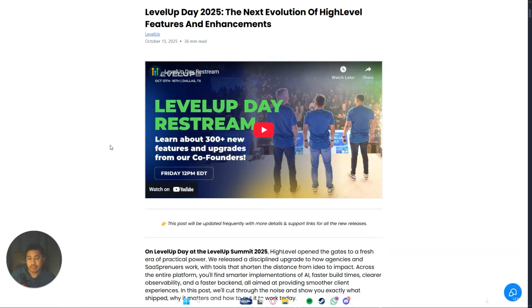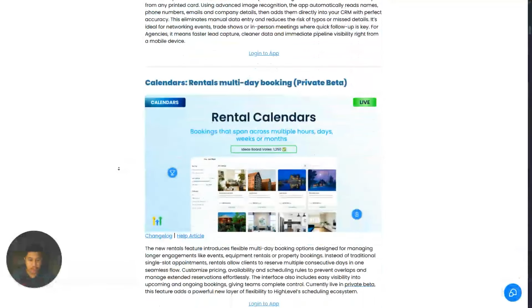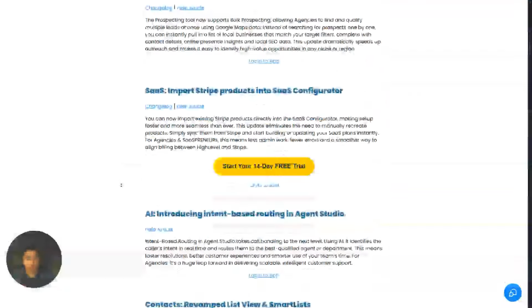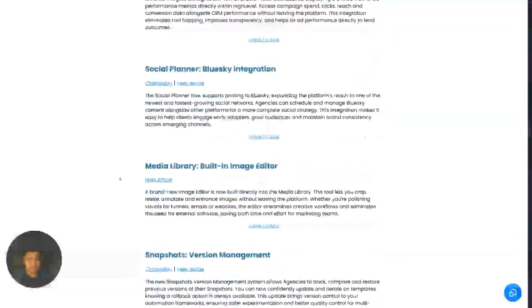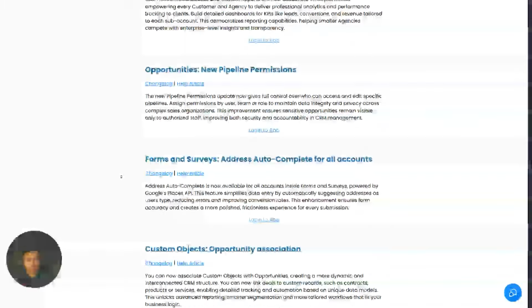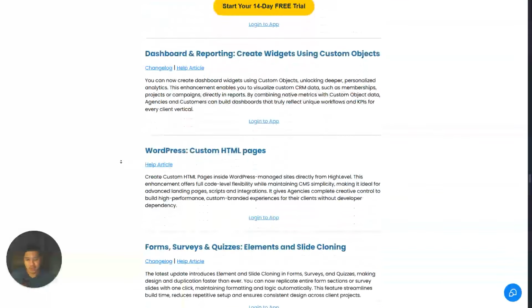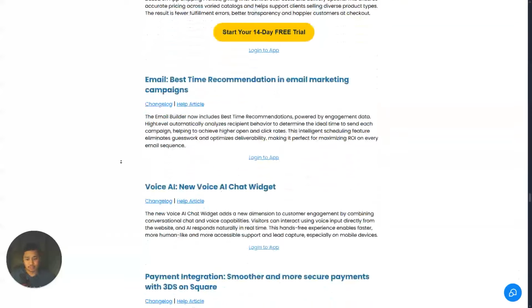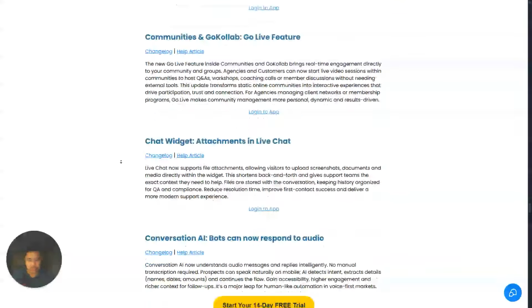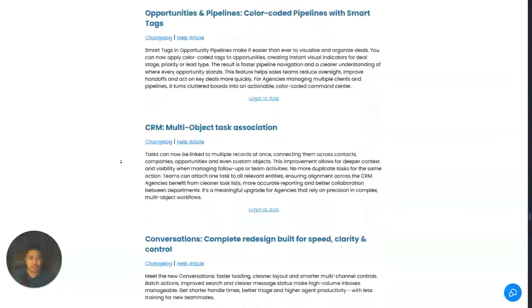October 2025, nag-drop si GoHighLevel ng 300 plus new features on their software. And maybe nagtataka ka, just by looking at these new features, if you scroll down even further, this is just way too much, Matt. There's just a lot to learn. I don't know where to start. Overwhelming na nga aralan yung GoHighLevel itself, and then may 300 plus new features. Where do I start? And is this something concerning? May something ba dito na kailangan kong malaman?